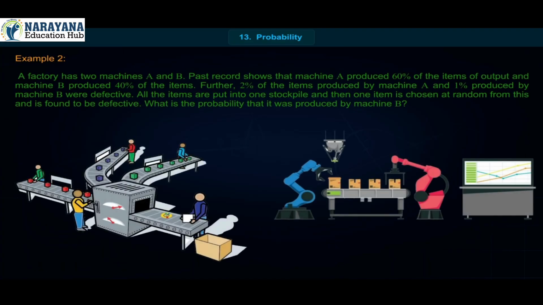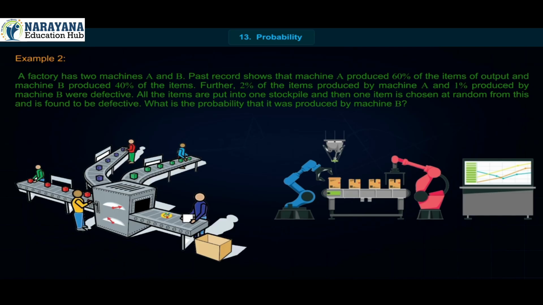Example 2. A factory has two machines A and B. Past record shows that machine A produced 60% of the items of output and machine B produced 40% of the items.